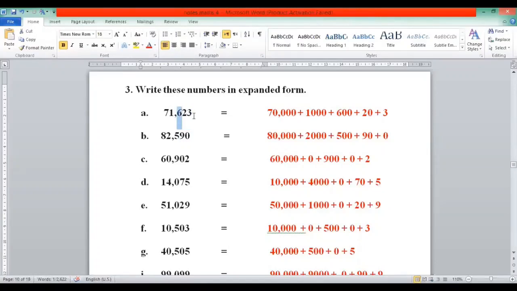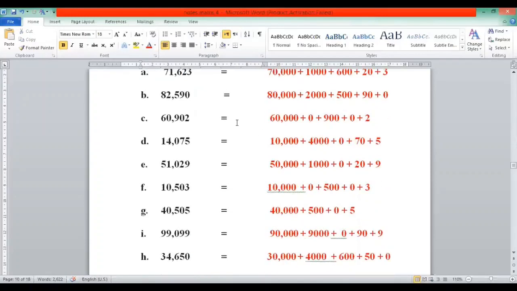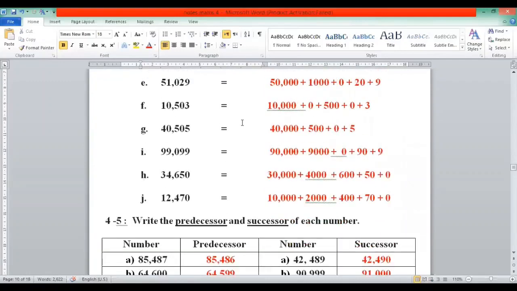Then take 6. After 6 we have 2 digits, so 6 with 2 zeros. Then take the next digit 2, 2 with 1 zero. And at the end write the last digit alone, 3. Similarly, you can write the expanded form of all these given numbers.